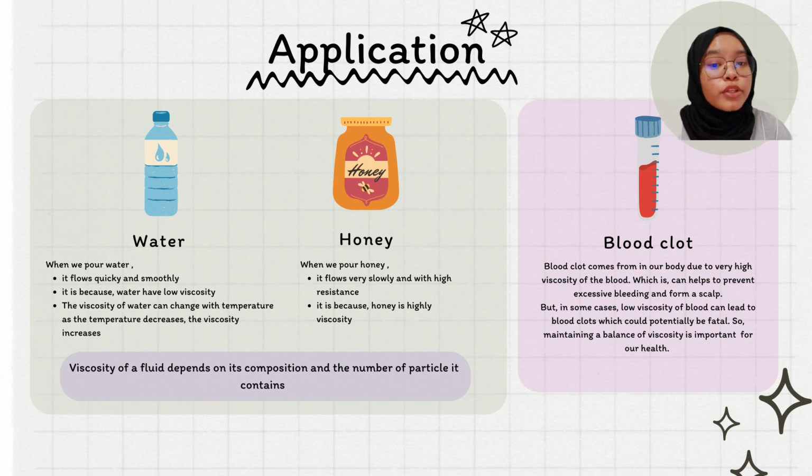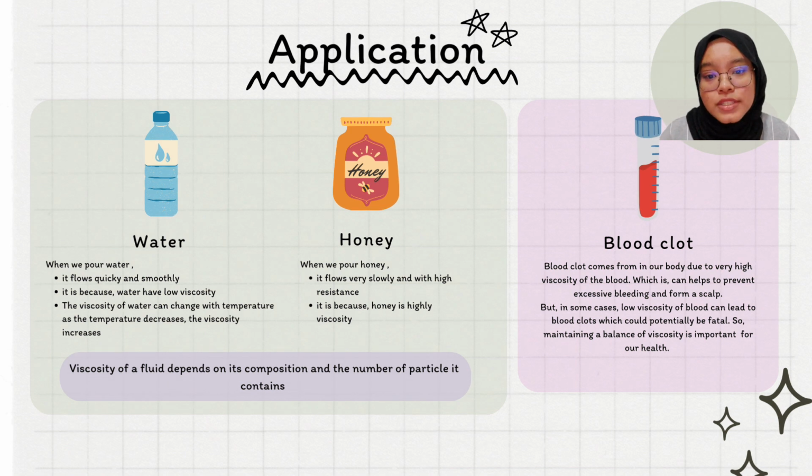On the right, we have a blood clot. A blood clot forms in our body due to the high viscosity of the blood, which can help to prevent excessive bleeding and form a scab. But in some cases, the viscosity of the blood can lead to a blood clot, which could potentially be fatal. So, maintaining a balance of viscosity is important for our health.